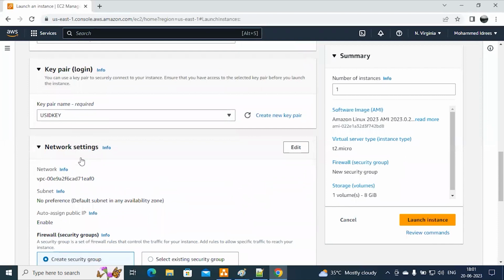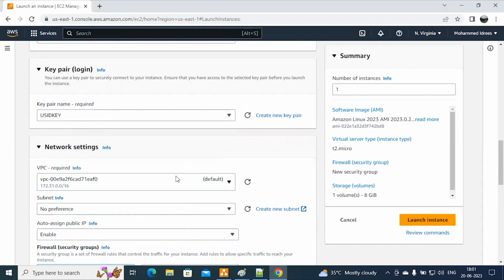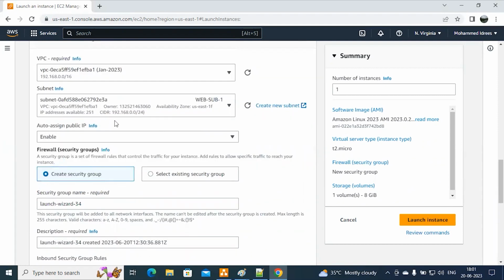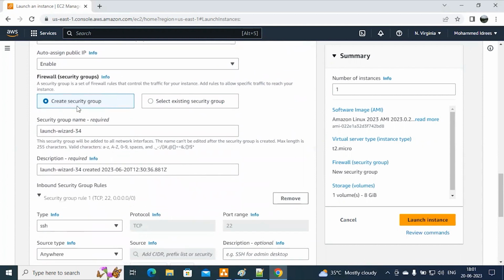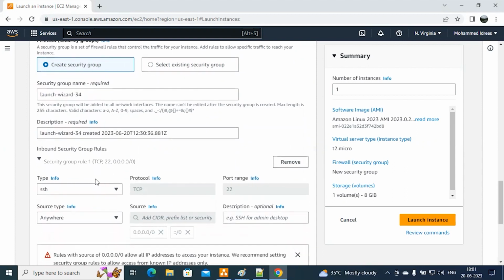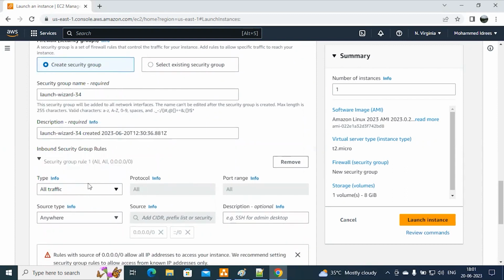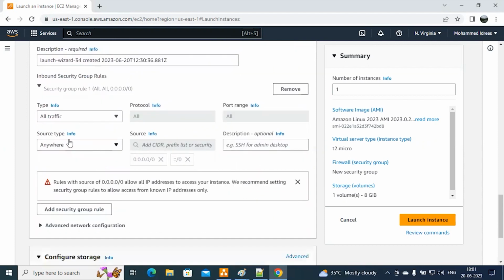Then what we require is network. Here I have some different VPCs. Then you have to enable the public IP. Then we have security, to protect your servers. Here I'm going to allow all traffic. In a testing environment we allow all traffic, but in real time we don't do it like this.